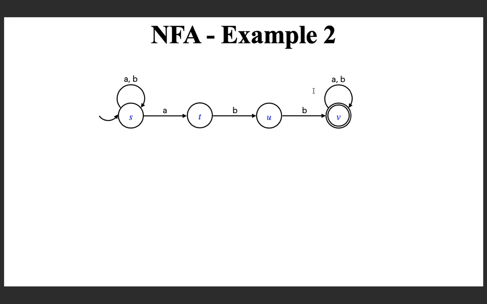Here again you can verify that it is not a DFA, because if you look at this first state, two transitions are defined for A. If you look at the second state, A transition is undefined, no transition for A. Here again the transition for A is undefined, and that is why it is an NFA and not a DFA. So, can you guess what language is accepted?